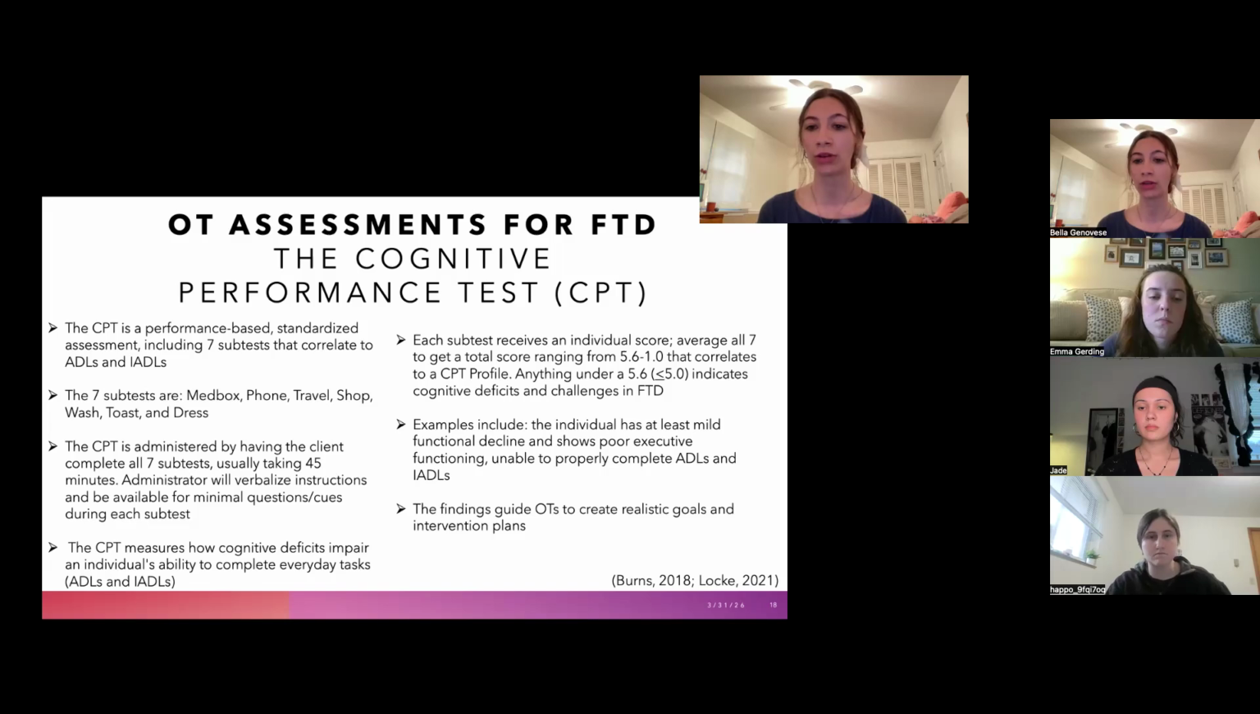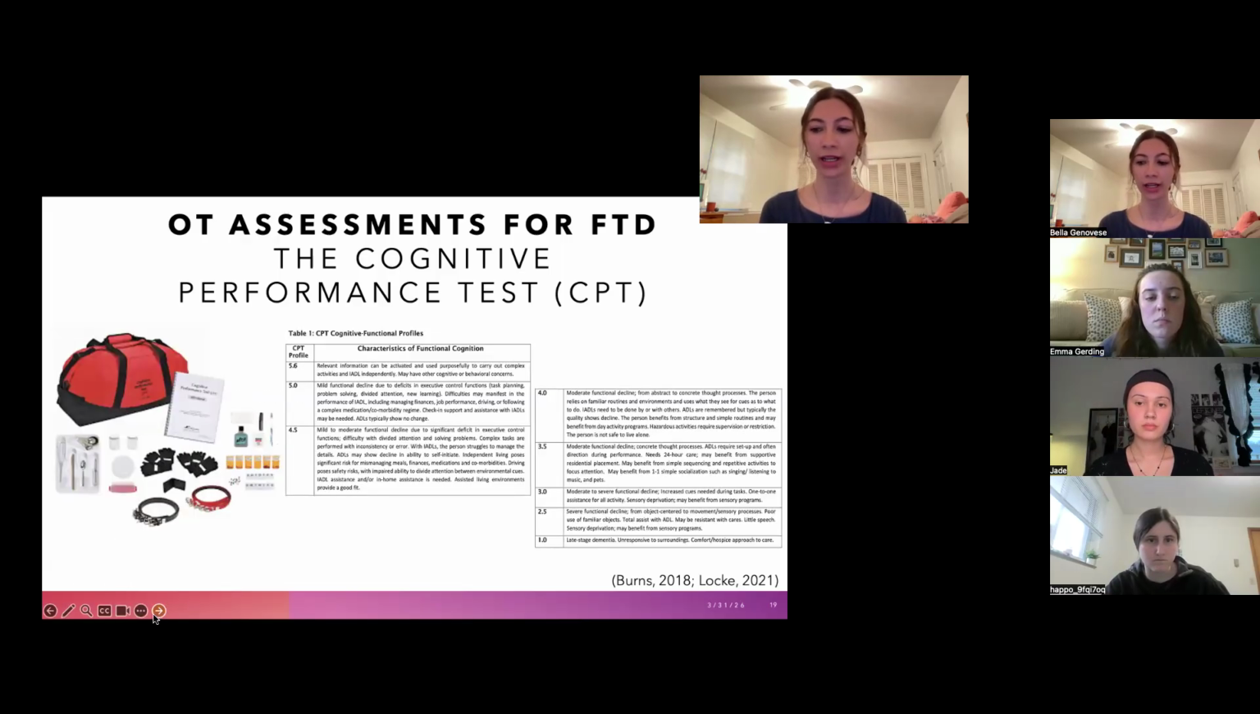And this just talks about how the individual will have at least a mild cognitive functional decline and will show not only poor executive functioning, but be unable to properly complete ADLs and IADLs. And overall, these findings are going to guide OTs to create realistic goals and intervention plans within the individuals that have FTD. And then right here, I just have an image of the CPT and then its functional profile levels and an explanation of those.